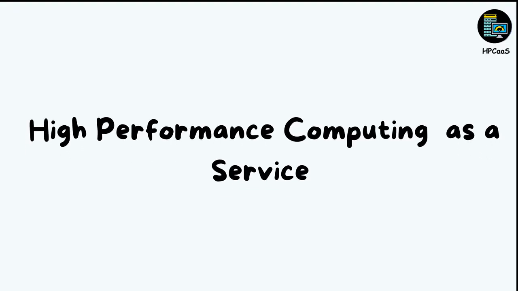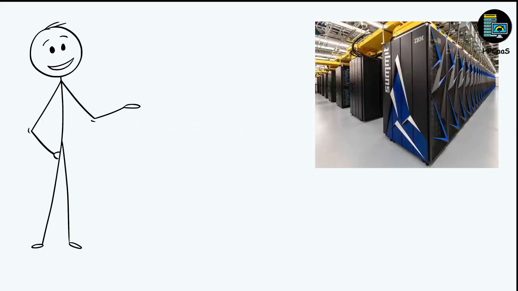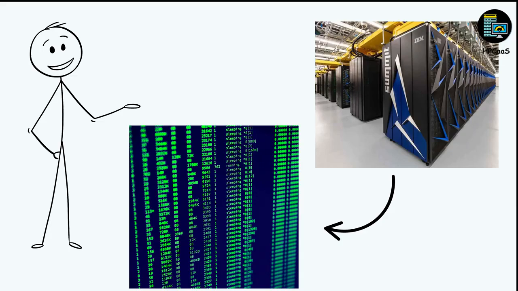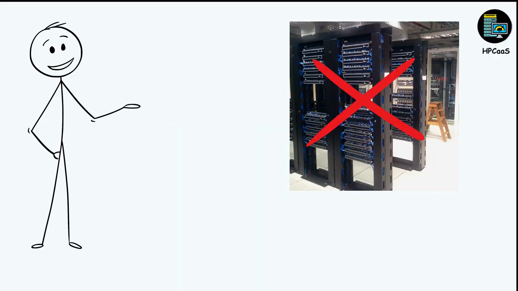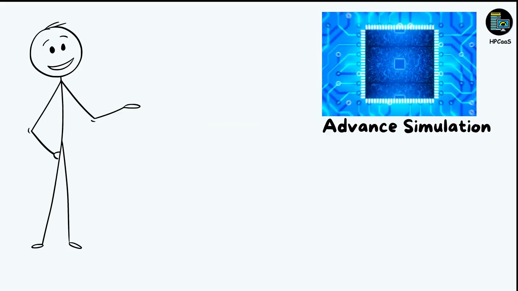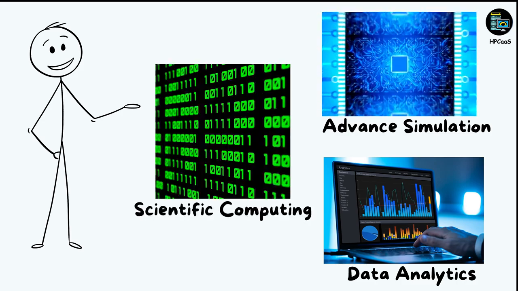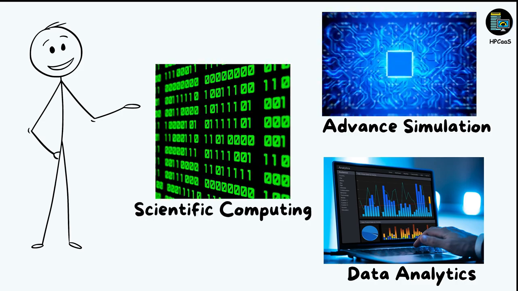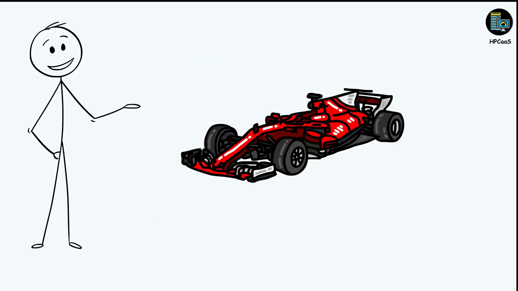HPCaaS, or High-Performance Computing as a Service, provides supercomputer-level processing power on demand for complex computational tasks. Instead of investing millions in specialized high-performance hardware that might only be used occasionally, organizations can access massive parallel processing capabilities when needed. This makes advanced simulations, modeling, data analytics, and scientific computing accessible to a much wider range of users. It's comparable to having access to a Formula One car. When you need exceptional speed, you get the performance without having to build or maintain the racing car yourself.